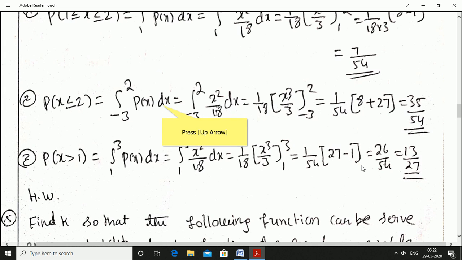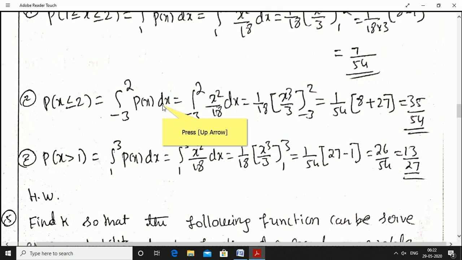Probability of x less than or equal to 2 is integration minus 3 to 2 p of x into dx. Integration minus 3 to 2, p of x is x square by 18. Okay, integrate, apply the limit, on simplification 35 divided by 54. Probability of x greater than 1, okay, 1 to infinity actually. That function exists from minus 3 to 3, hence it is integration 1 to 3 p of x into dx. 1 to 3 p of x value is x square by 18 into dx. Apply the limit, okay, on simplification 13 by 27 is the answer.